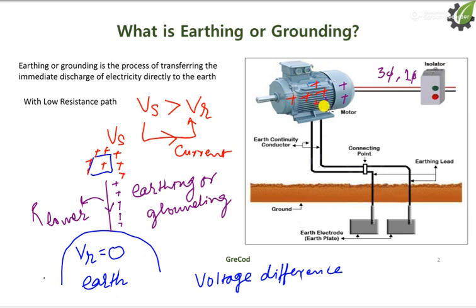For avoiding such a shock, we can do the earthing of this motor, and we connect this motor to the ground through an earth wire.